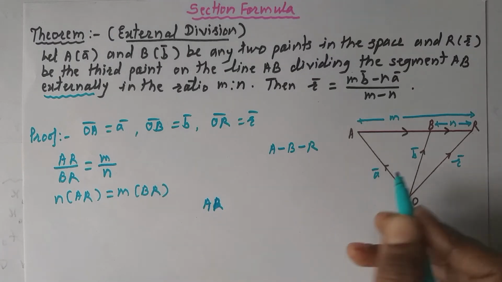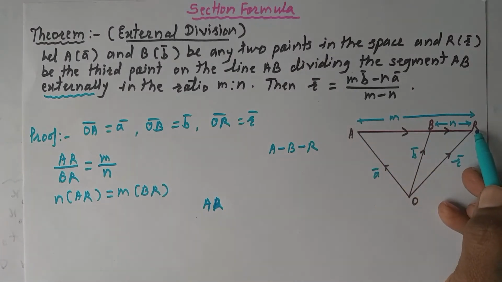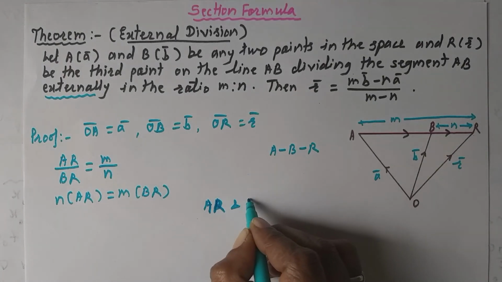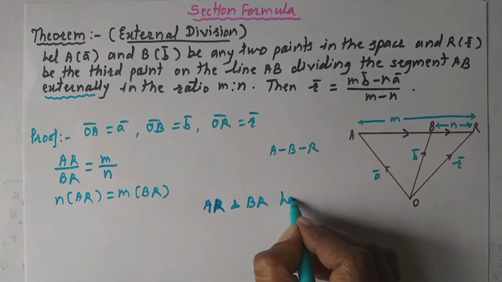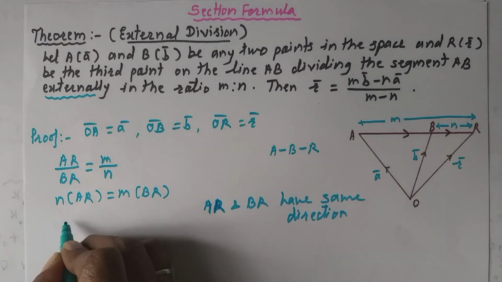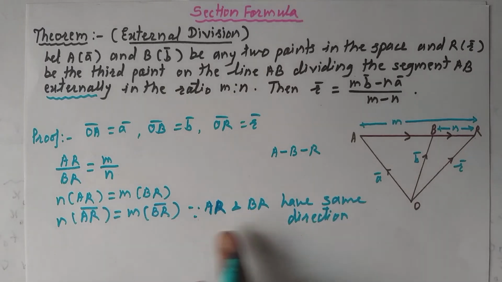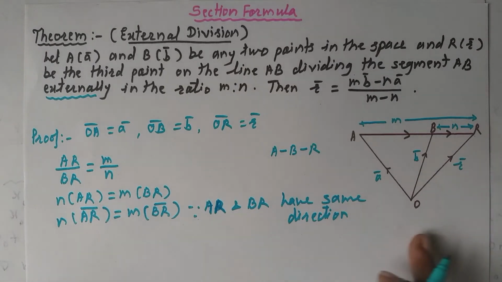Here, we are going from A to R and B to R. AR and BR have the same direction. Therefore, I can write bar on this, since these two, A to R and B to R, have the same direction.